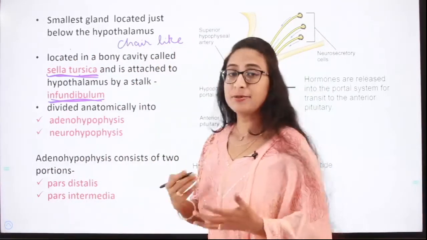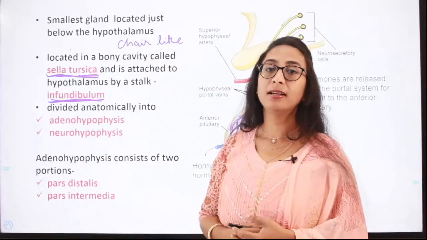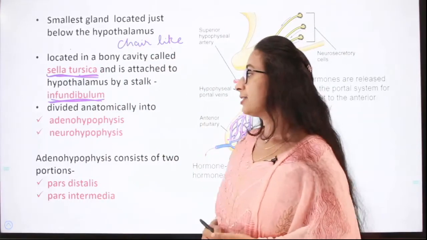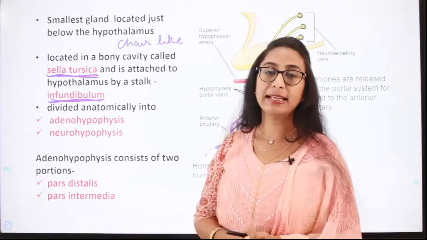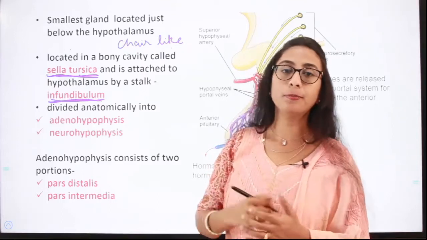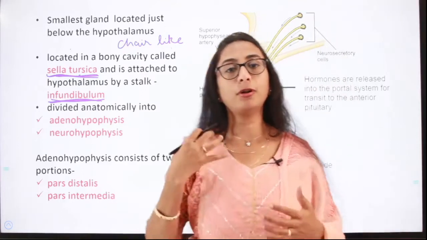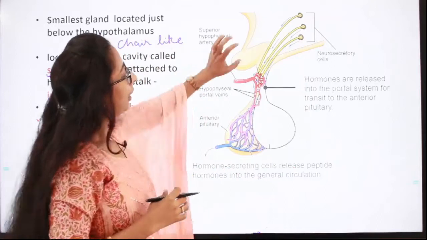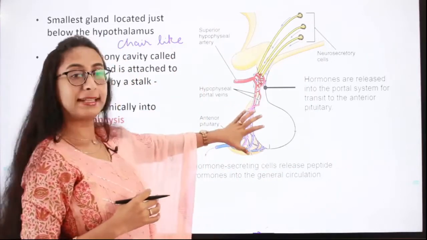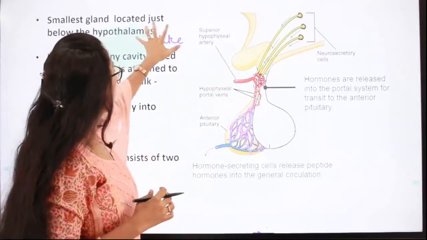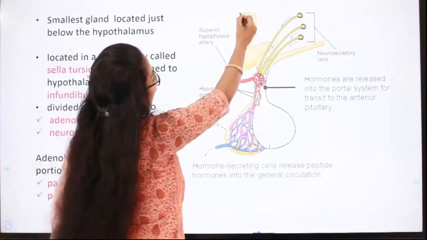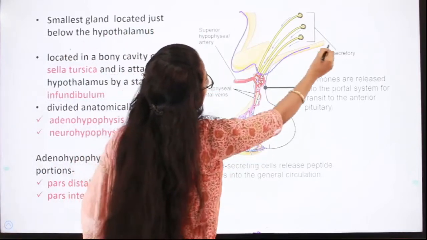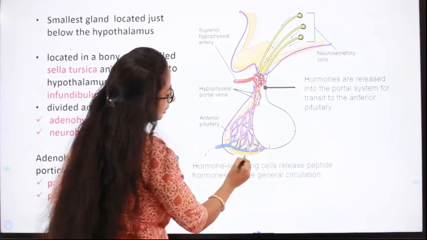Then anatomically we can divide the pituitary gland into two lobes, that is the anterior lobe and the posterior lobe. Even before discussing that, let me tell you how the hypothalamus is connected with the pituitary gland. This is the hypothalamus and this is the pituitary gland.